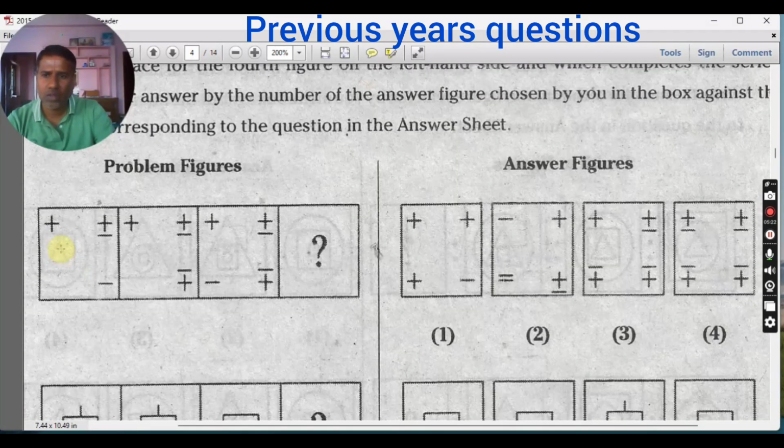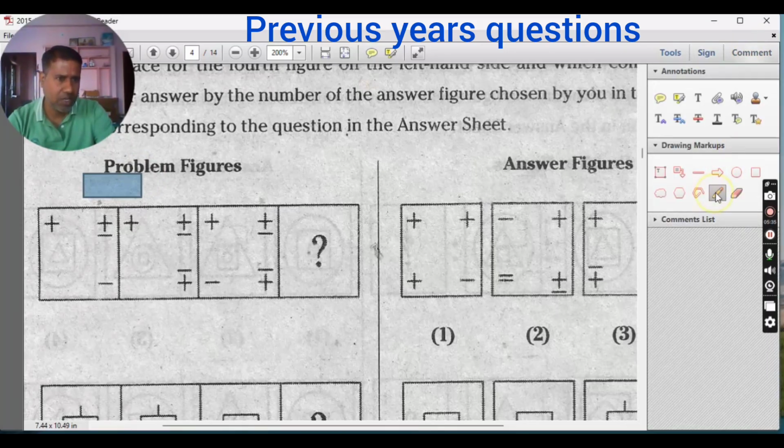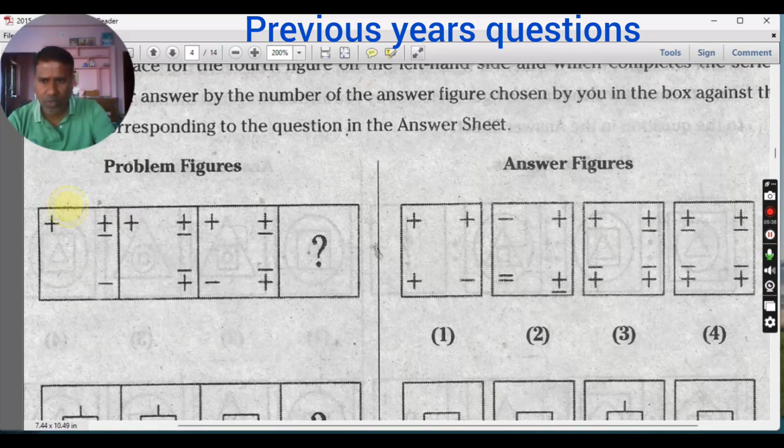Next you see what is happening here. So plus is there, plus minus minus. As I told you in analogy, in series you have to check the relationship between the first figure to the second figure first. What is happening? Plus plus minus plus. From here to here, one plus has come. Whatever is there here, plus minus here, plus minus here. So this minus, below this plus has come.